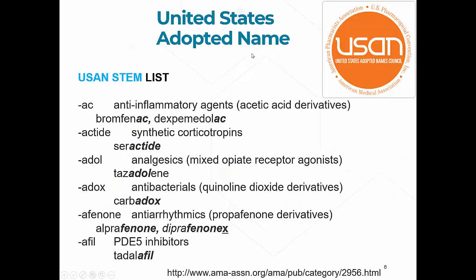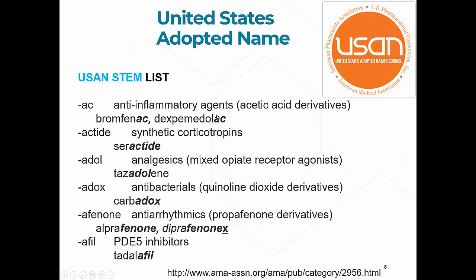So this is again just showing USAN. It's the United States Adopted Names Council. It's an organization put together by people from the American Pharmacists Association, right? U.S. Pharmacopeia Convention, and American Medical Association. Those folks basically staff and make up this USAN committee or council, right? That basically assigns these names. And there are lists of these various types of stems.